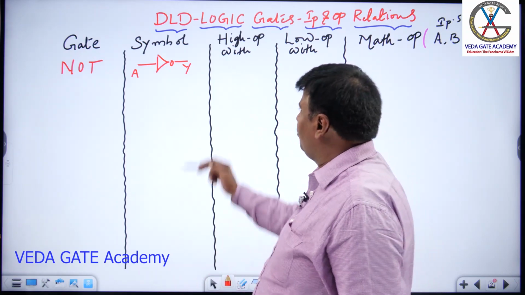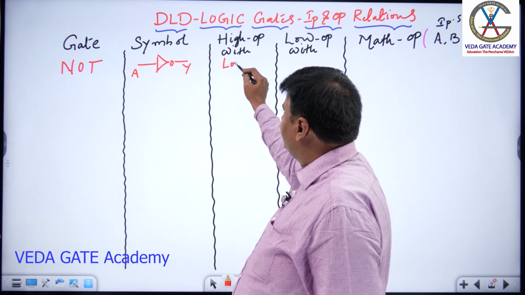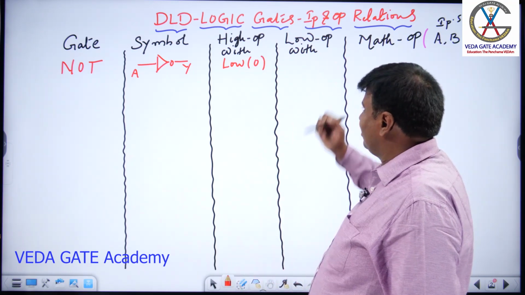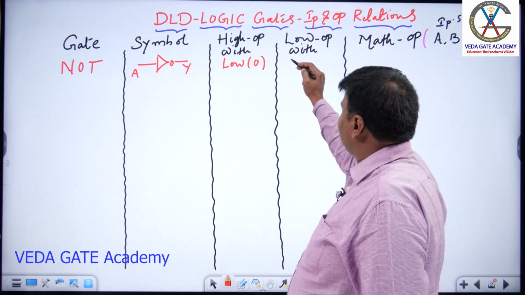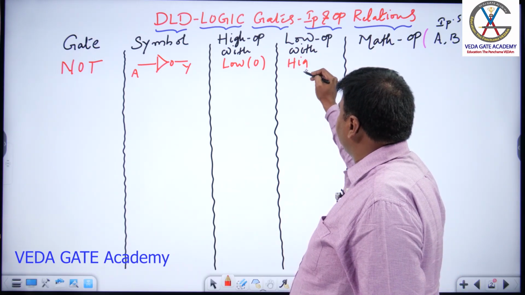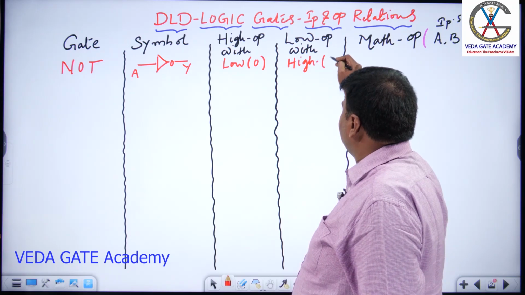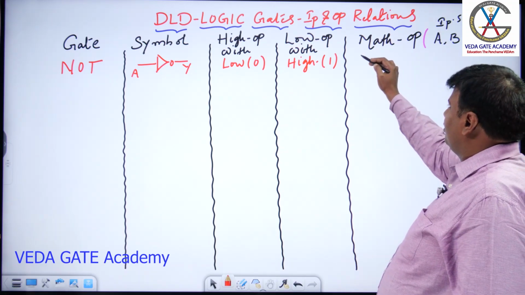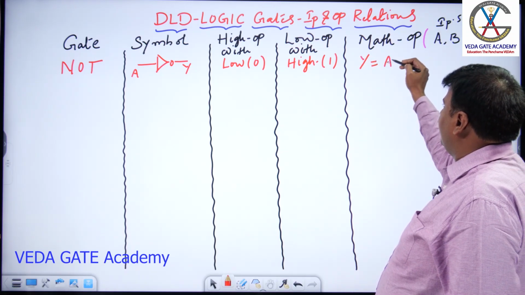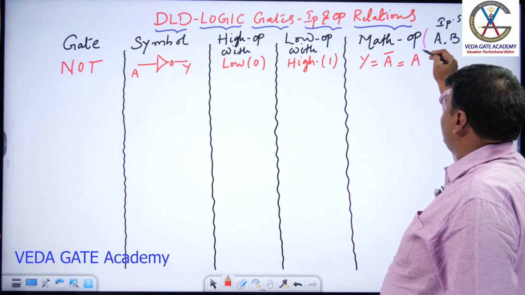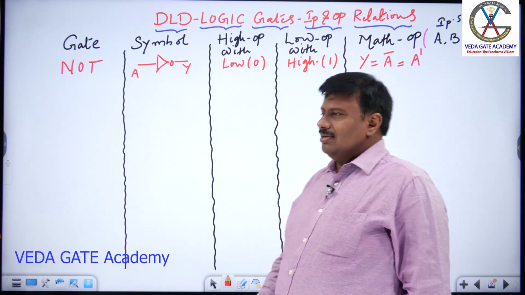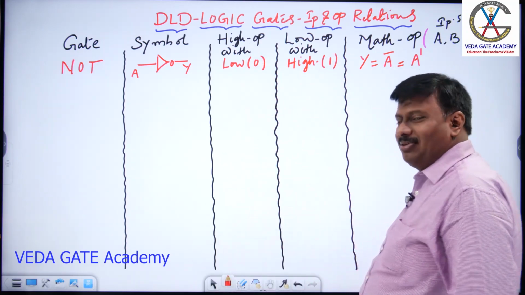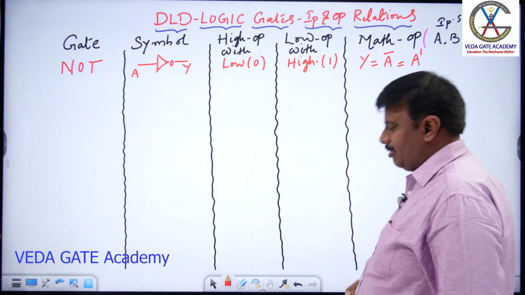Inverter gives a high output with low input. Low does mean 0 in digital. Inverter gives a low output with high input. It is called 1. And the mathematical output of the inverter is nothing but Y is equivalent to A bar, or you can also write it as A complement. I repeat, inverter gives a high output with low input, low output with high input. The mathematical relation is A complement or A bar.